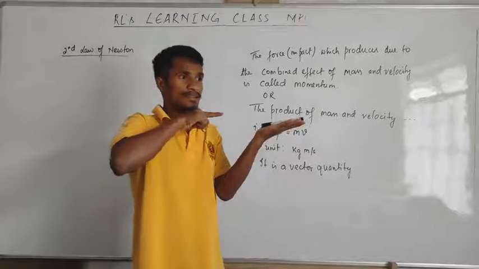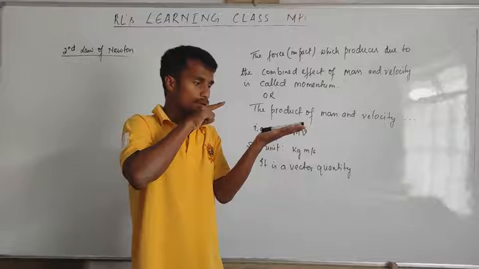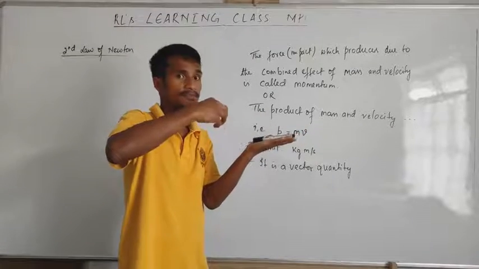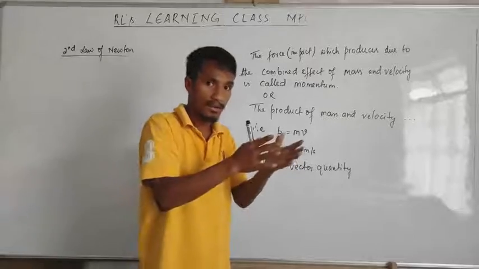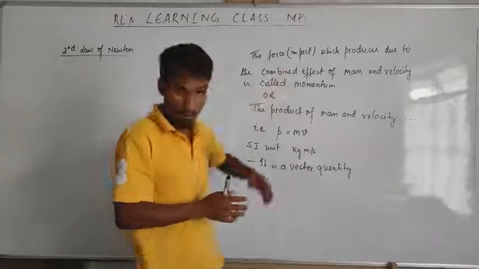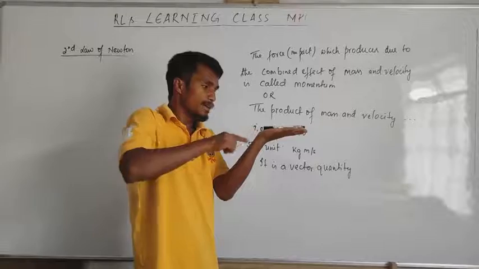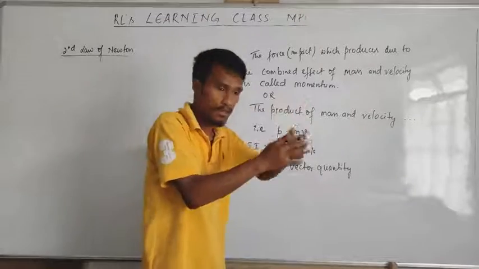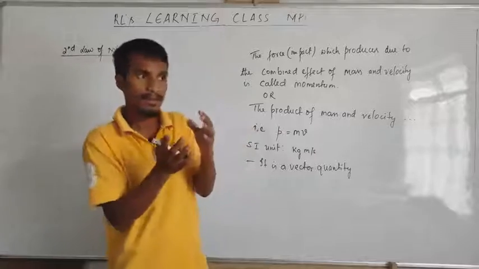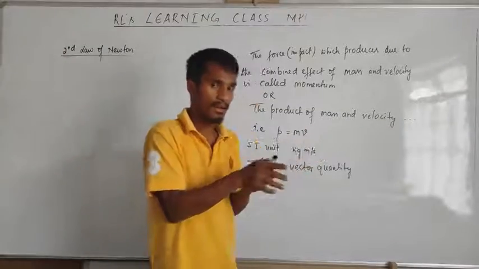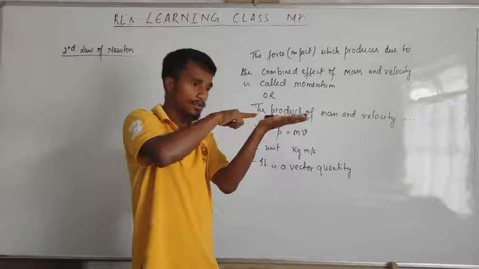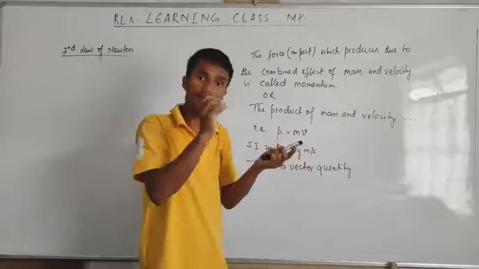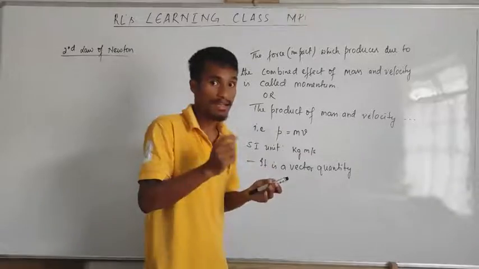Once it moves, it gives the product of mass and velocity, right? We already talked about momentum. Once we push this object, it moves. It has some velocity and it already has some mass, so it produces a momentum. Remember that once we apply a force, the momentum is directly proportional to the applied force.